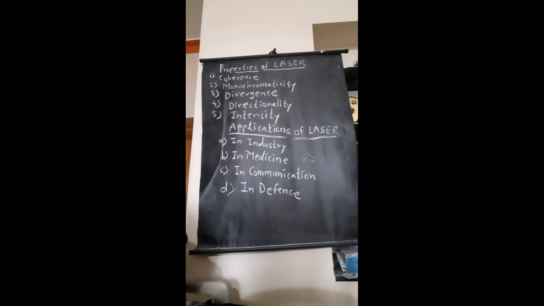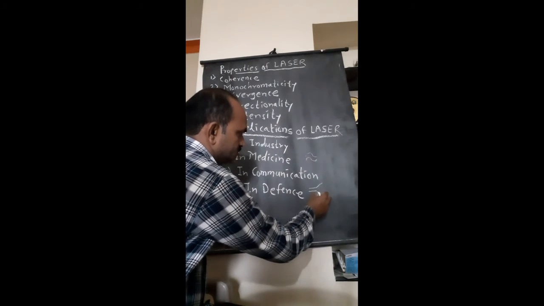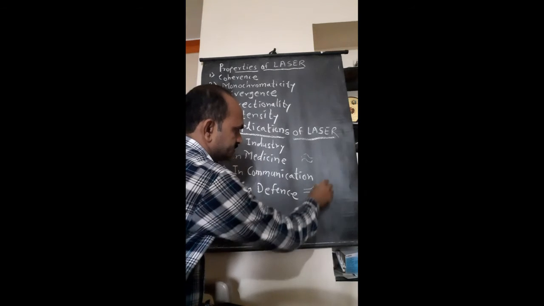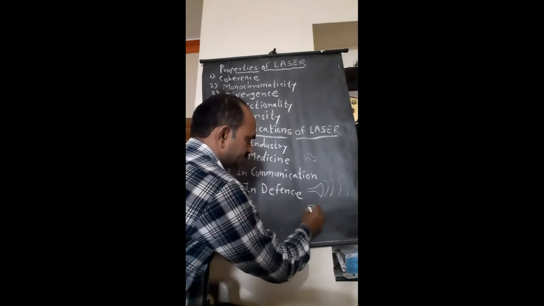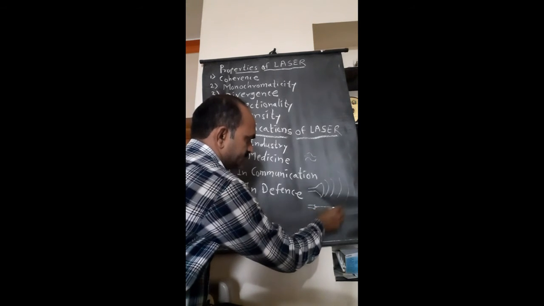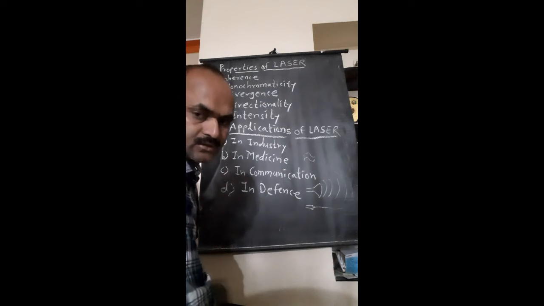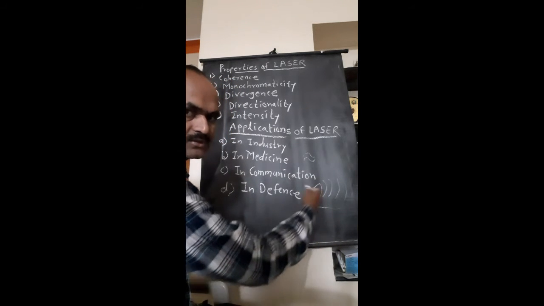Third one is the divergence. The light from the conventional source is spread out. Suppose this is the conventional source which spreads its light like this, but the laser emits light in one direction, so there is no divergence in the laser light.